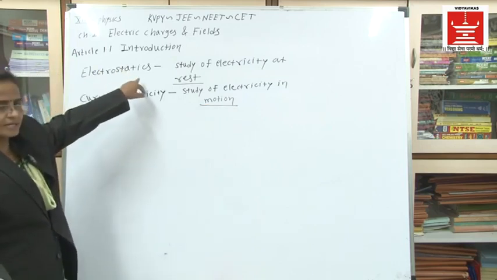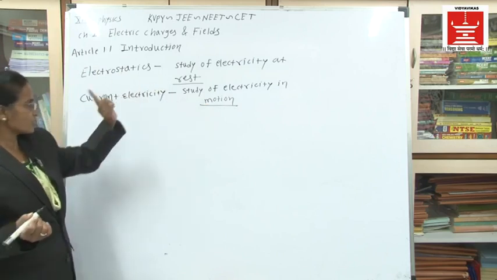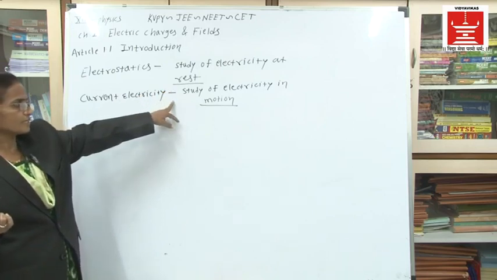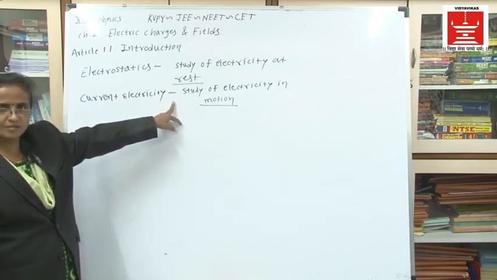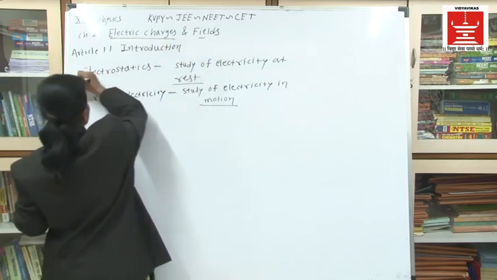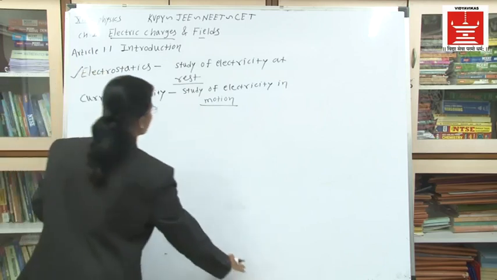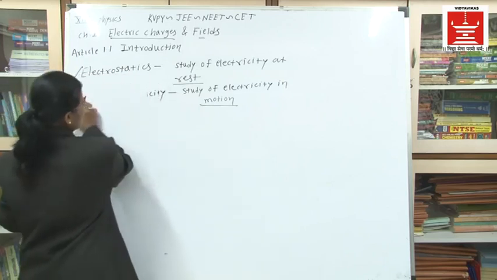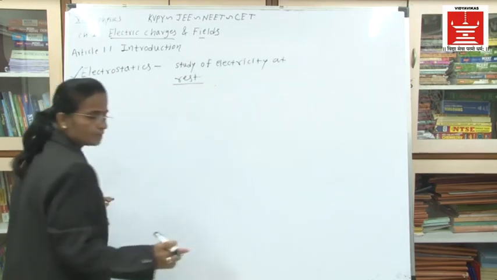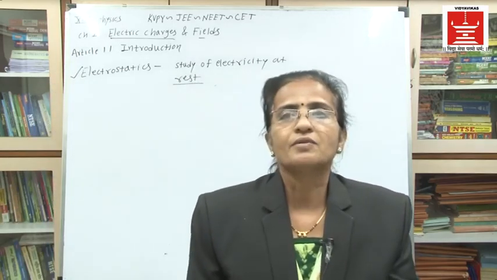Electrostatics deals with the study of electric charges at rest, while current electricity studies electricity in motion, that is, charges in motion. Basically, in this chapter we have to study the first part, that is, the study of electricity in rest position. Now this is important. Now we have to go into the history of these electric charges. And what is the history of this?